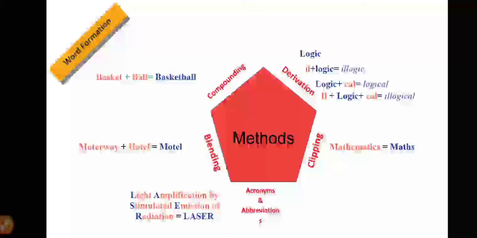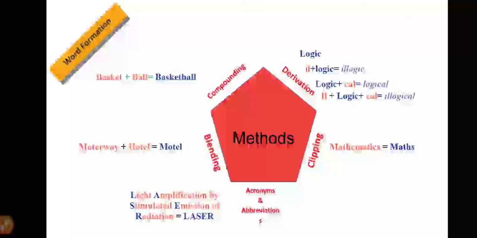L stands for light, A stands for amplification, S stands for stimulated, E stands for emission and finally R stands for radiation. Instead of pronouncing the full phrase, we just use the shortened version and coin a new word and pronounce it like laser.